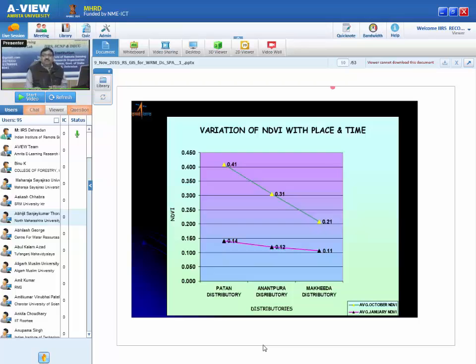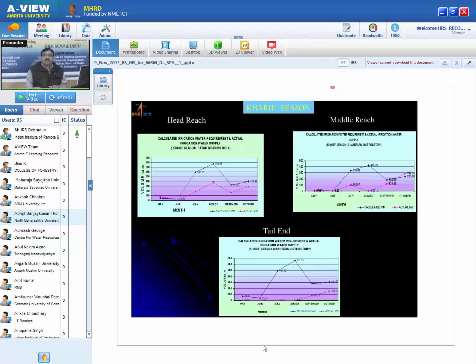So we have checked from the field, and we found that in head reach the deficit is very little, while in middle reach this deficit is very high, and the tail end deficit is very, very high. So it is now verifying my NDVI image. Now it's very simple. If you have a satellite image, you can get the NDVI by calculating the reflectance in NIR and red.